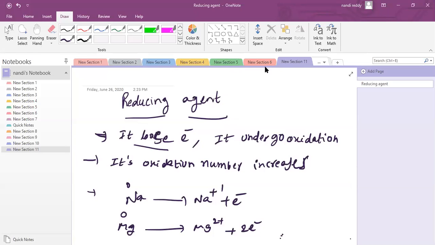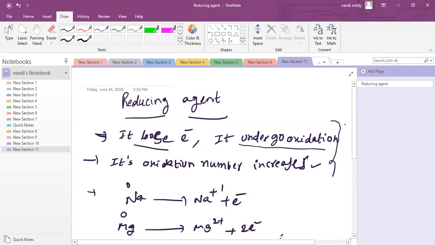Reducing agent means it can lose electrons, or it loses electrons. It undergoes oxidation. Its oxidation number increases. Among these 3 points, if you find any one, that acts as a reducing agent. It loses electrons, or undergoes oxidation, or oxidation number increases. All have the same meaning.